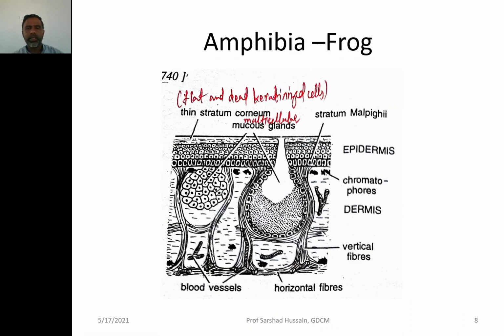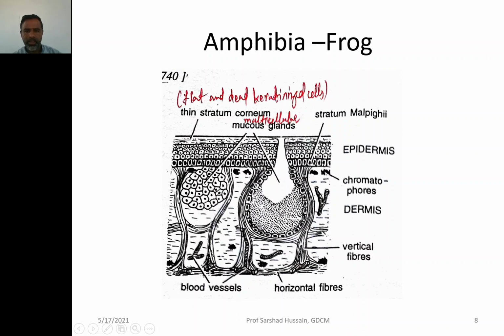Let us look at the class Amphibia. In the class Amphibia you can see this is the dermis, above this is the epidermis. Now if you look at the epidermis, the upper layer, it has a basement layer called the stratum malpighi.